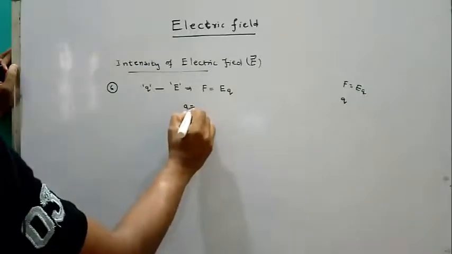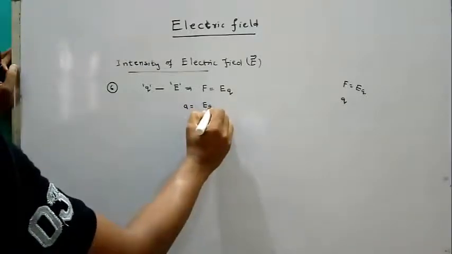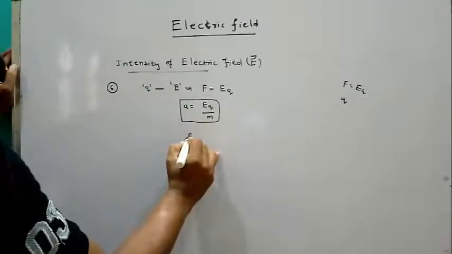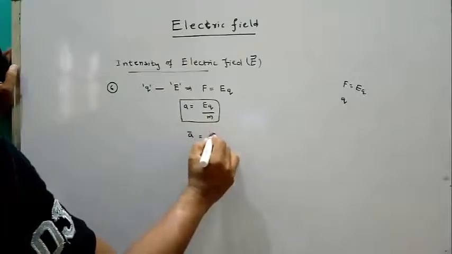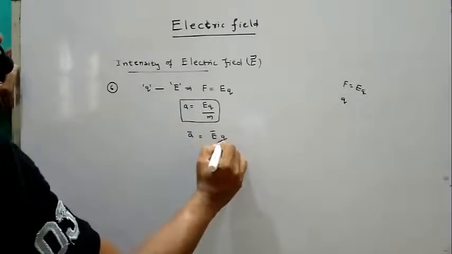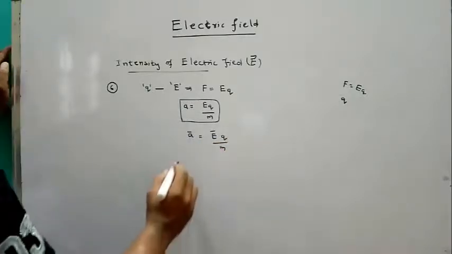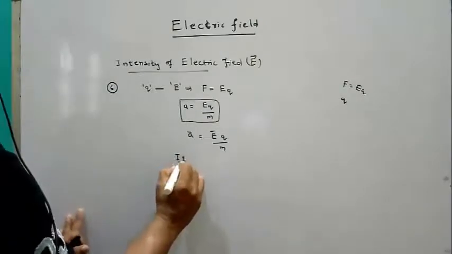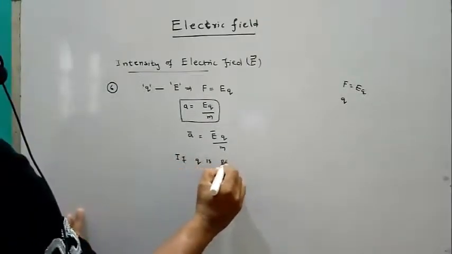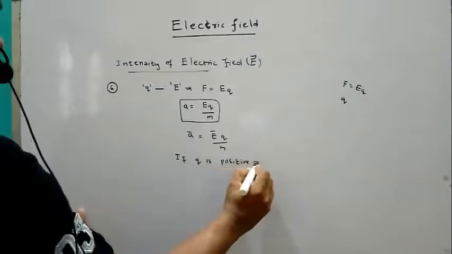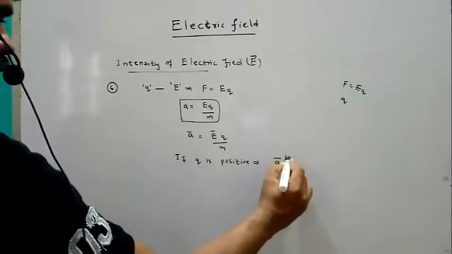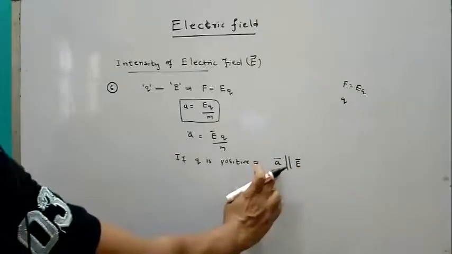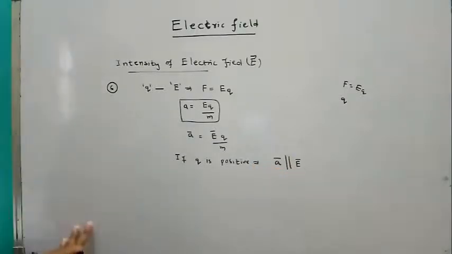So the acceleration equals EQ by M. Here A is a vector quantity, electric field intensity is a vector quantity. See here, if Q is a positive charge, the acceleration is parallel to the electric field. So the direction of acceleration is parallel to the direction of the electric field.